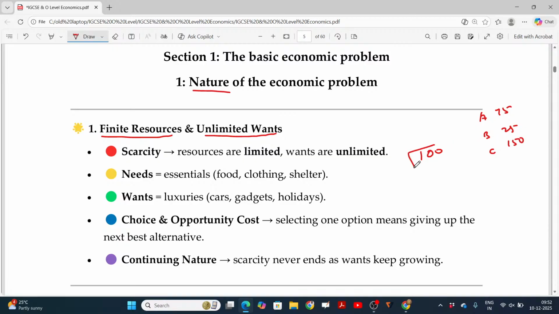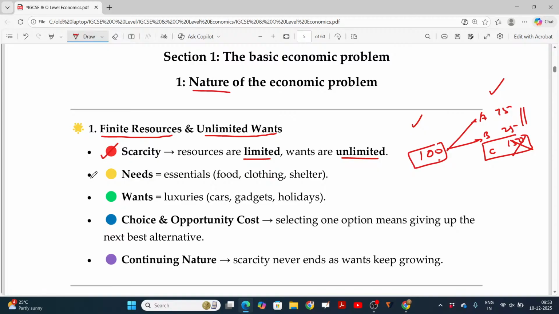Now, out of the available amount, you can spend for purchasing A and B. C can be dropped. The best possible units could be purchased using the limited resources. This is what the unlimited wants are about, and this is what the limited resources you have are about. Scarcity: resources are limited, wants are unlimited. These are the keywords you have to understand.